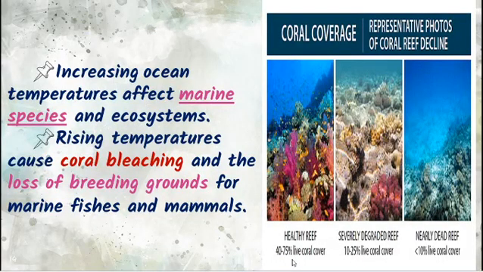This increasing ocean temperature affects marine species and the marine ecosystem. The rising temperature from global warming causes coral bleaching and the loss of breeding grounds. The fishes and mammals cannot breed their species, so we lose natural species because of this global warming.